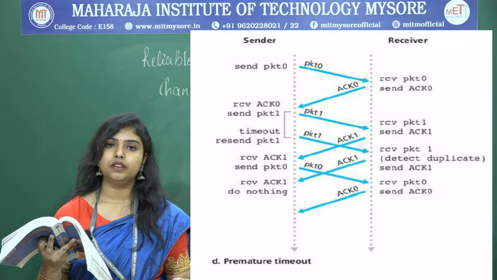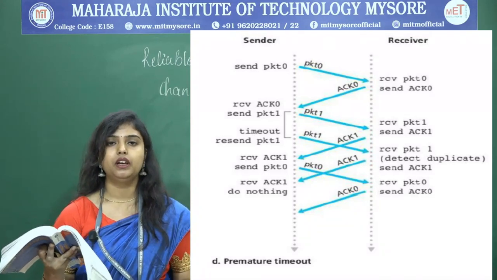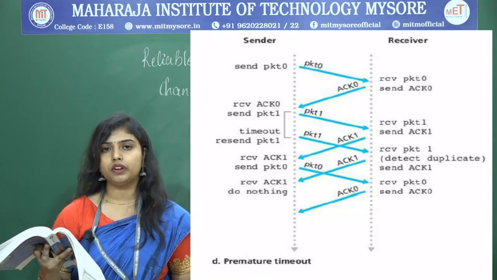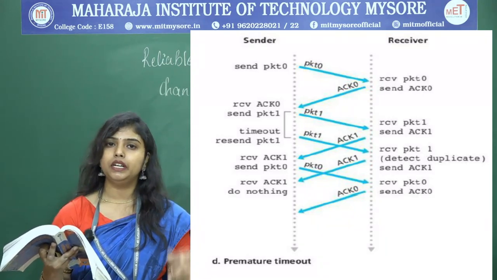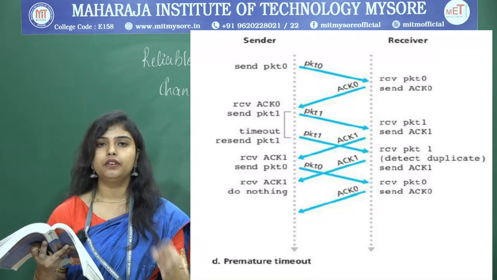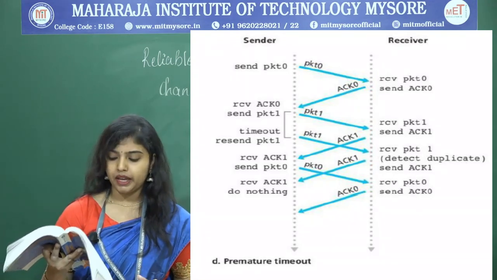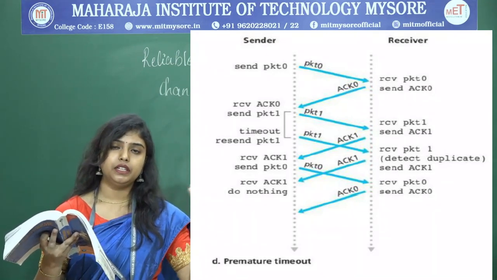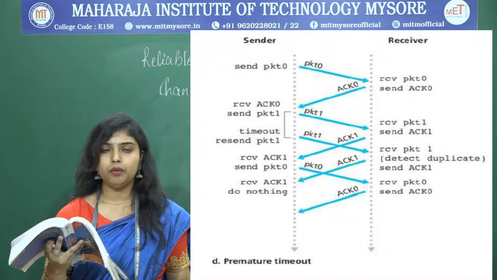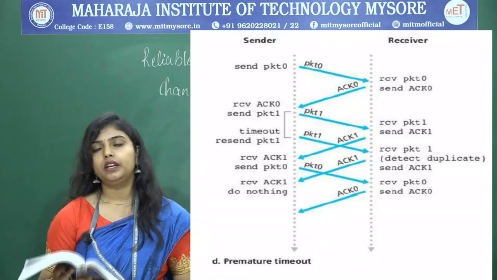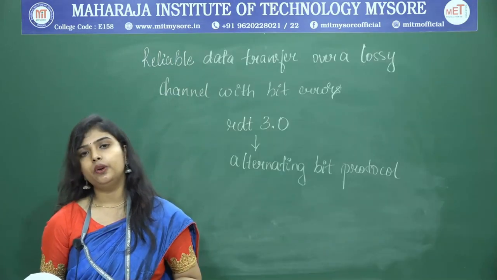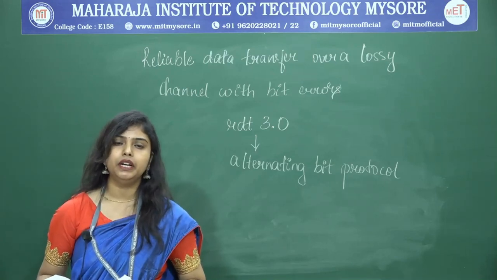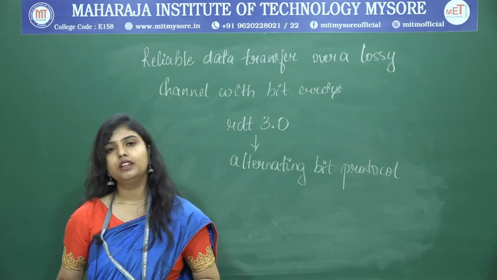Again at the receiver, packet 1 is received. So, what happens when it receives packet 1? It will again send the positive acknowledgement for that packet 1, but at the receiver side it will delete that duplicate packet. Then when the sender receives the acknowledgements, it will send the new packet. So, with this, building a reliable data transfer protocol is finished. Thank you.